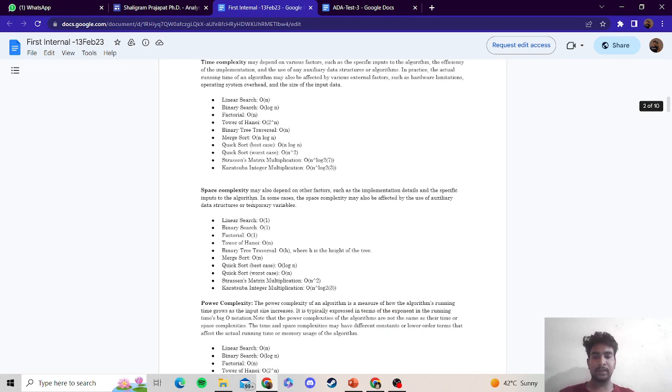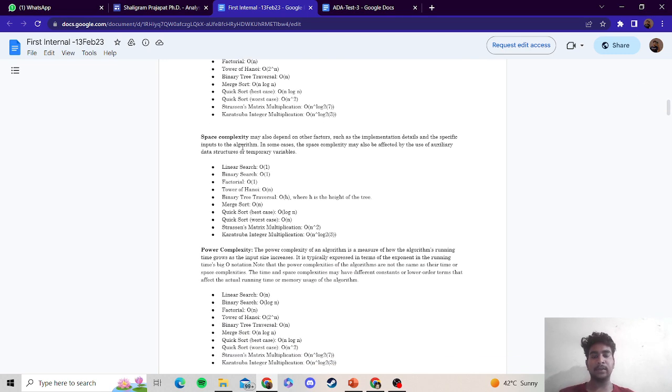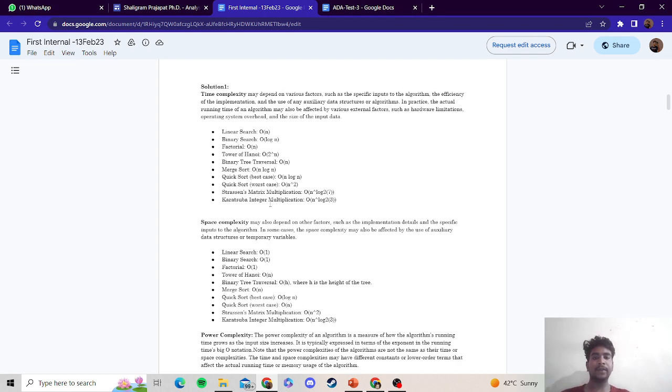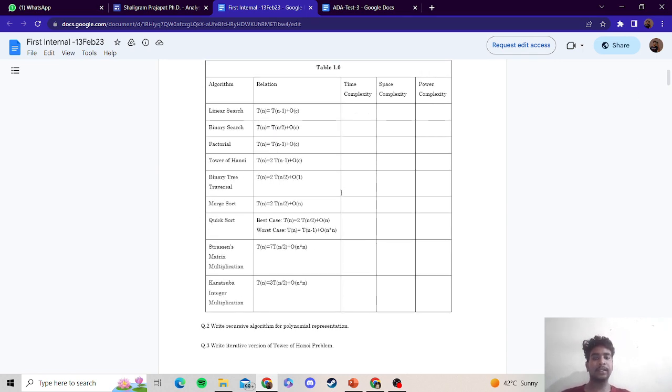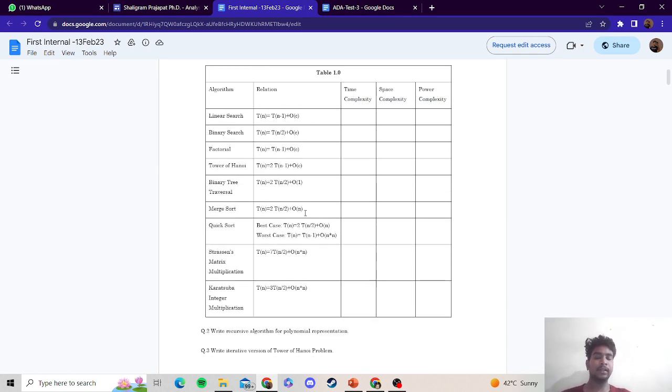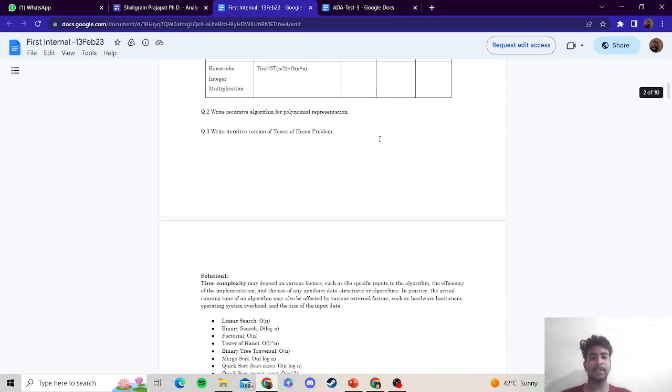Similarly, space complexity depends on other factors such as implementation details and the specific input to the algorithm. In some cases, the space complexity may also be affected by the use of auxiliary data structures or temporary variables. Here again we have been given the algorithms and their values which we have to put in these relations, and then we can easily find the value of space complexity.